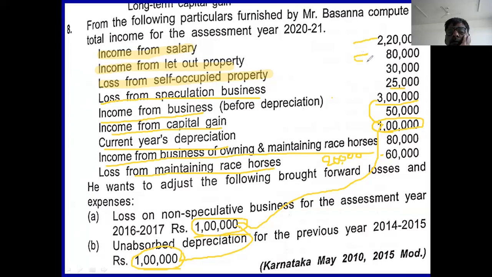House property is 50,000, business 0, capital gain 50,000, other source 20,000. This is the total, the gross total income. Okay, you see the solution.